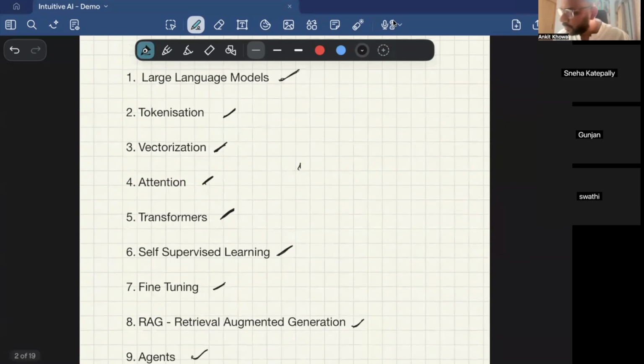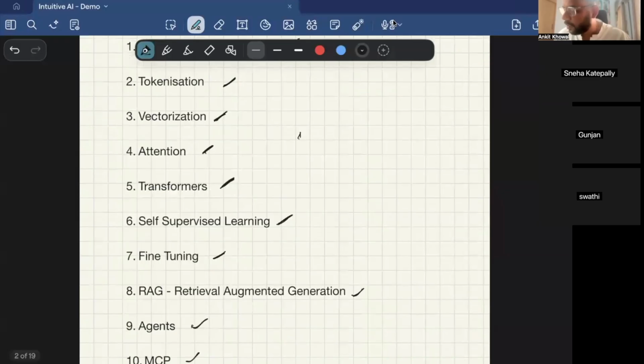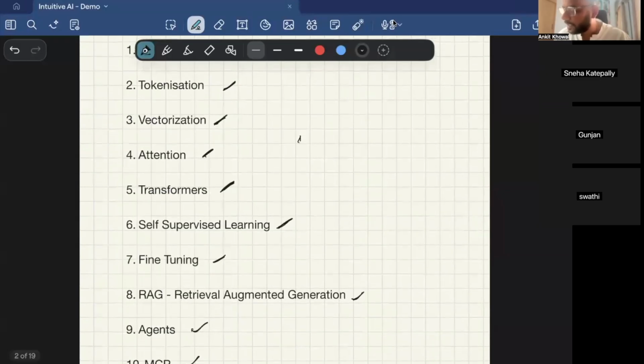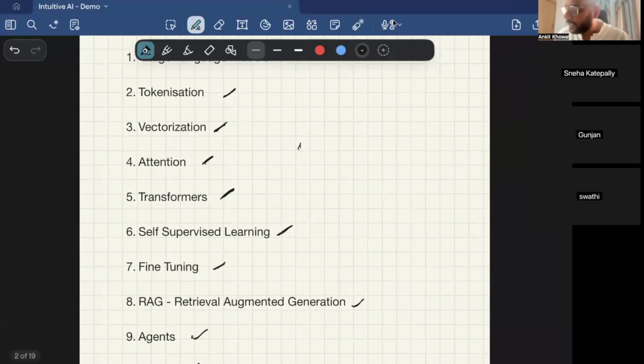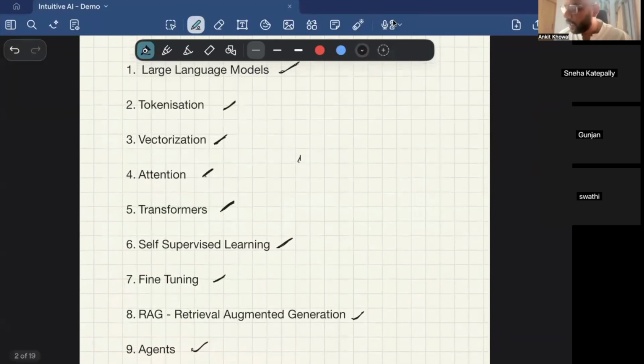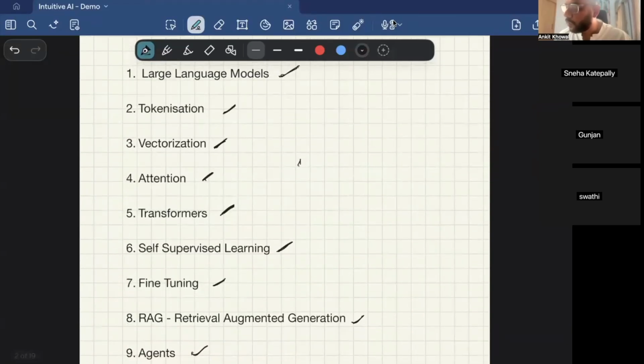I have designed this course in such a way that you get a hang of it, and AI will no longer be a black box for you. Most of the companies today are implementing agents, or when you work at your company, you will be implementing agents. So when something breaks in production, if you only know it at a surface level, you'll not be able to debug it. Or if your team is implementing something, you'll not be able to guide them on how to debug the solution or what concept is actually going on behind it. AI will always be a black box for you.